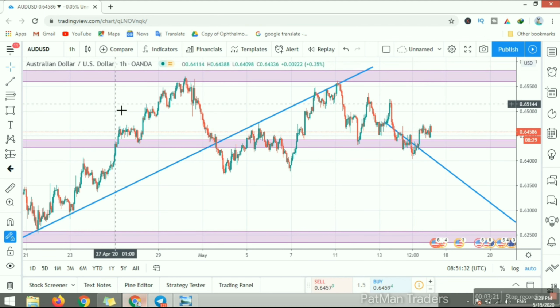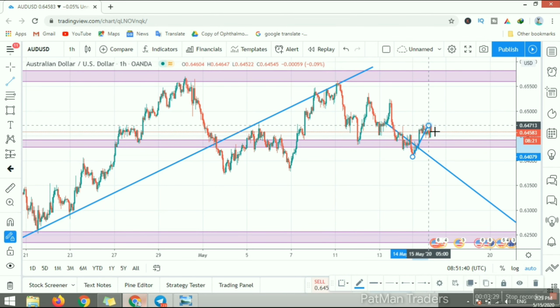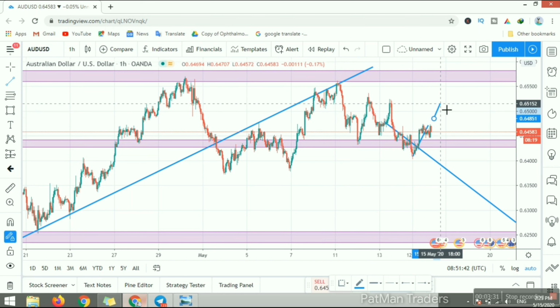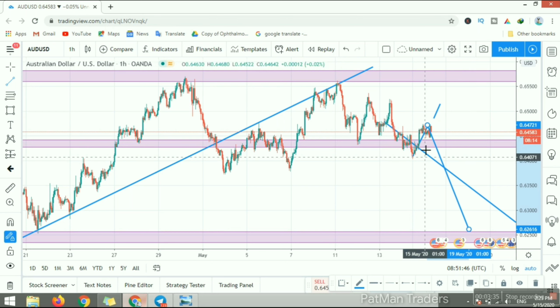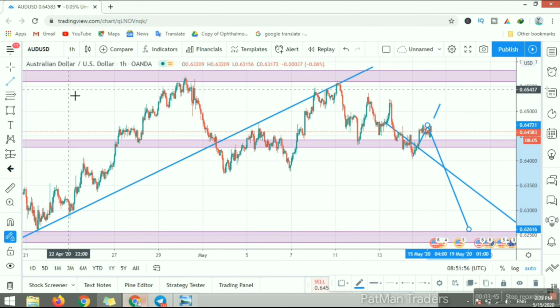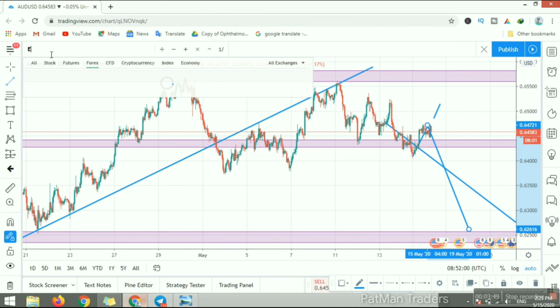The same thing will happen in the chart. In this place a little bit of correction, and it will go to this level or directly fall in this area. The next move is a fall down to this support. The support level is 0.62624. In this area it will fall down. This is the next level target point for AUD/USD. And we move on to the next currency.